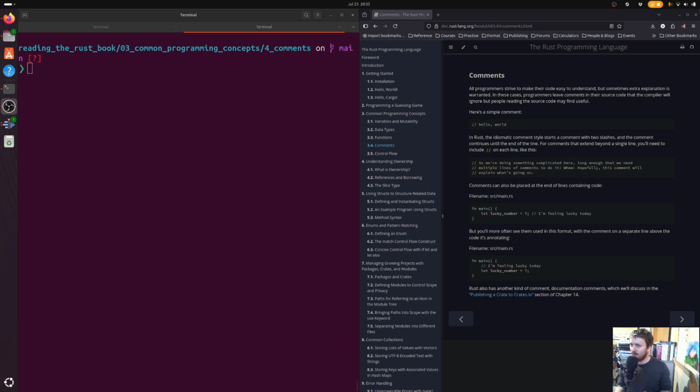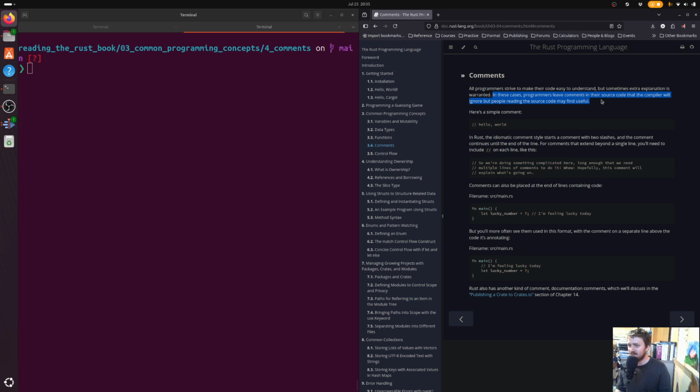We're just going to read more out of the Rust programming language book, and this is, I gotta say, the least exciting part of the book, or at least the least exciting part so far: comments. But you know what? We got to cover the comment section here, so comments. All programmers strive to make their code easy to understand. No, they don't. But it's a nice thought. But sometimes extra explanation is warranted.